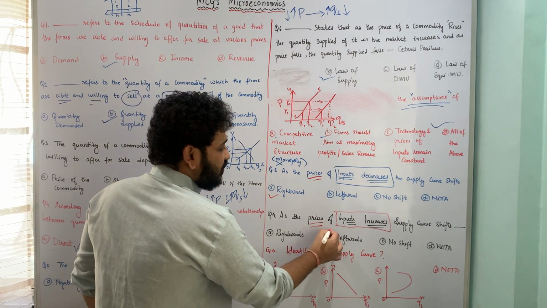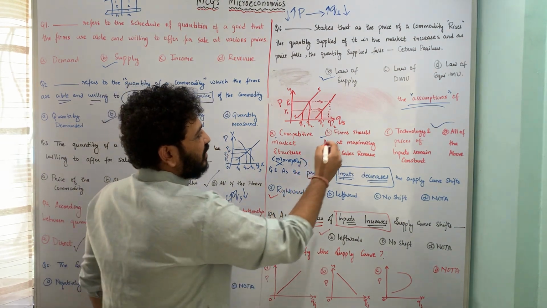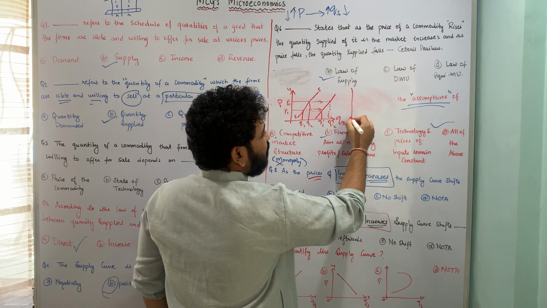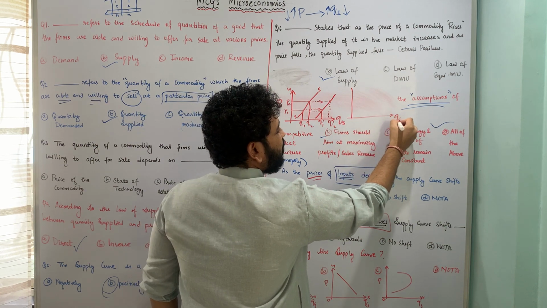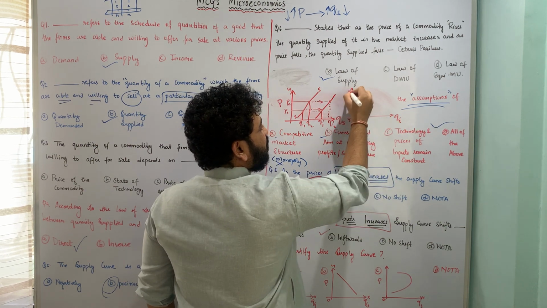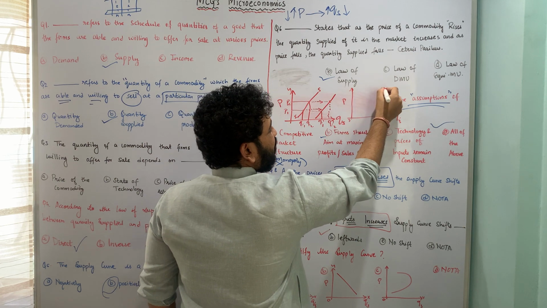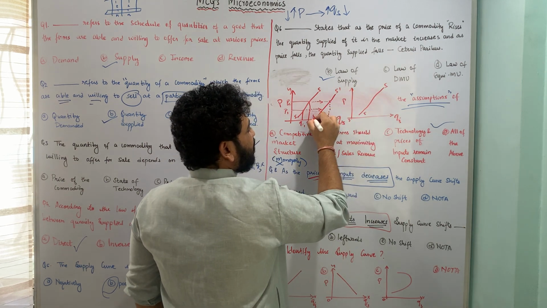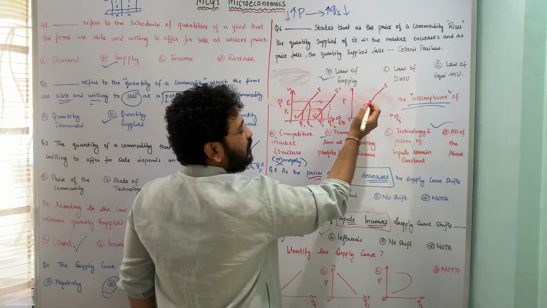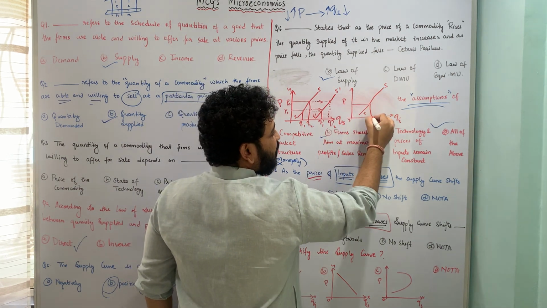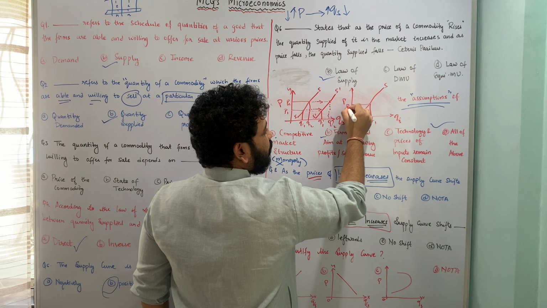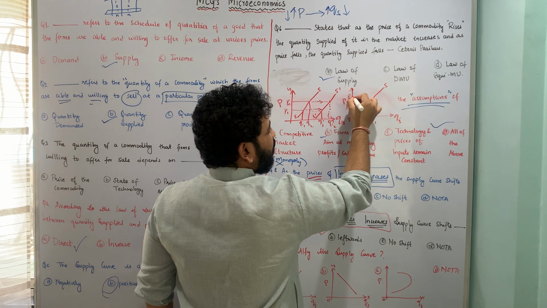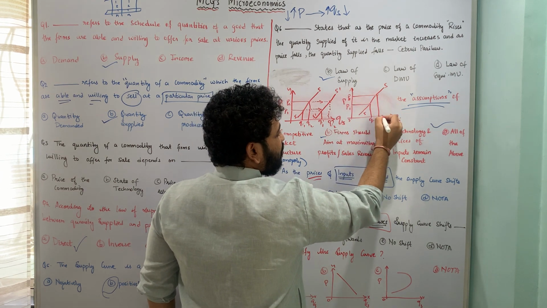So the shift would look something like this. Let us assume this is quantity supplied and this is the price. This is S dash, the new supply curve which is shifted, and this is my original supply curve. Quantity supplied was Q1, price was this. At P2, quantity supplied was this.